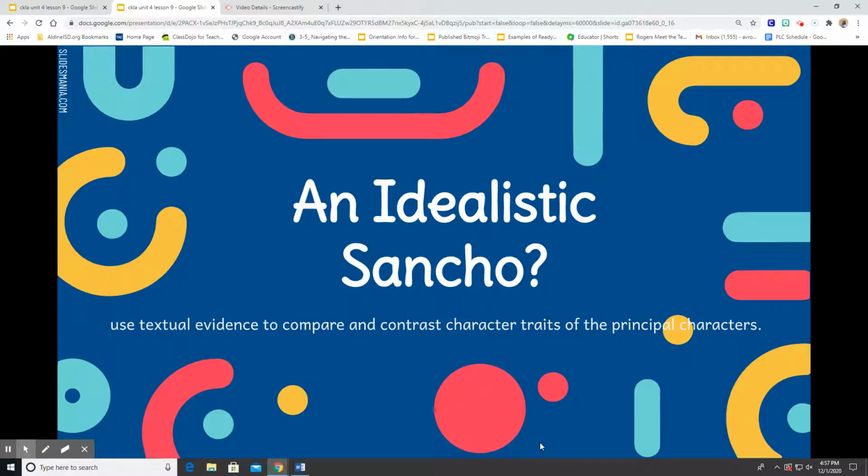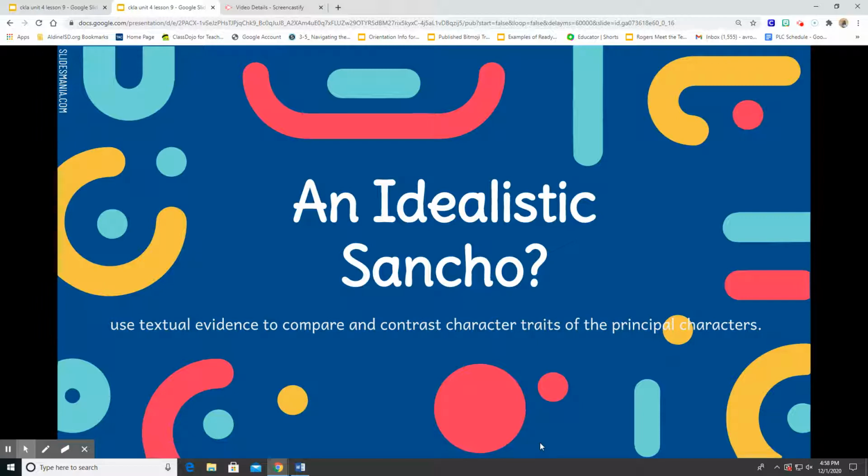This is our ninth lesson for Unit 4. We're coming close to the conclusion of our Unit 4. I hope that you've enjoyed learning more about Don Quixote and his very unique personality. Today we're going to continue with chapters 11 and 12, learning a little bit more about Sancho. You see the title, an idealistic Sancho. We're going to be able to compare and contrast the character traits of the principal characters, Sancho and Don Quixote, and look at their characteristics.